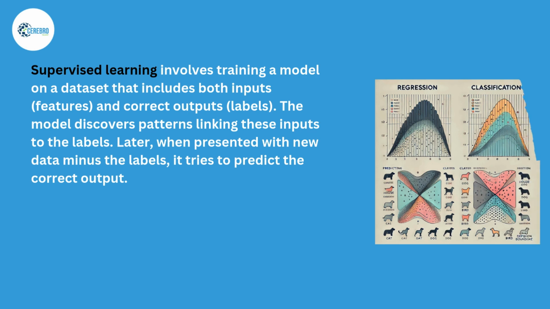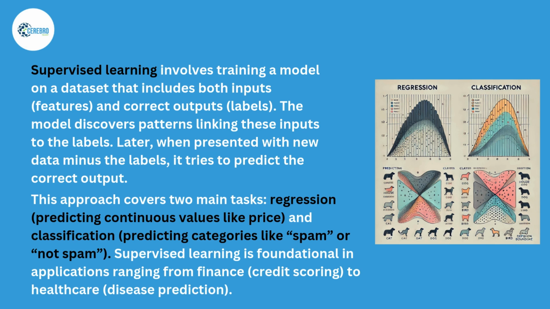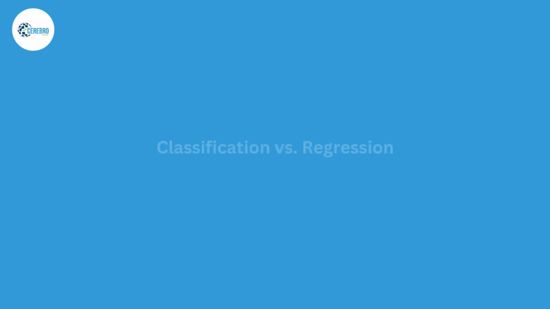Supervised learning involves training a model on a dataset that includes both inputs (features) and correct outputs (labels). The model discovers patterns linking these inputs to the labels. Later, when presented with new data minus the labels, it tries to predict the correct output. This approach covers two main tasks: regression, predicting continuous values like price, and classification, predicting categories like spam or not spam. Supervised learning is foundational in applications ranging from finance (credit scoring) to healthcare (disease prediction).